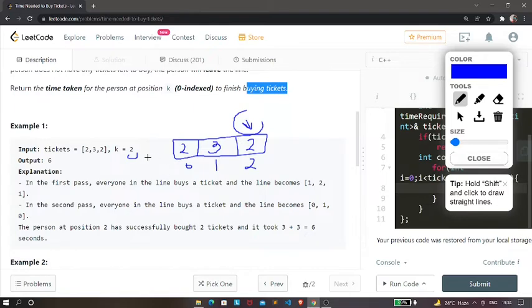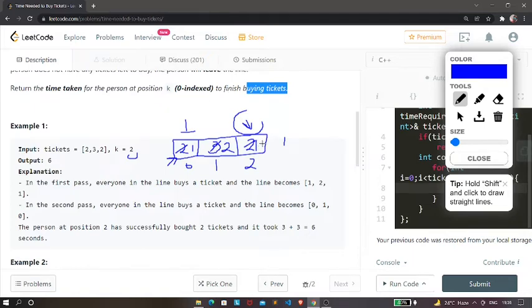Now what this question is saying is that the person is over here, okay? Now the person can buy one ticket at a time. So since he is over here, he can only buy one ticket, so if you subtract it by 1, it will become 1, right? And then he will move forward and buy the next ticket, and we are going to subtract it by 1 again. And then again he will move forward and buy this ticket. Again we are going to subtract it by 1. Now when it comes to the end of the queue,